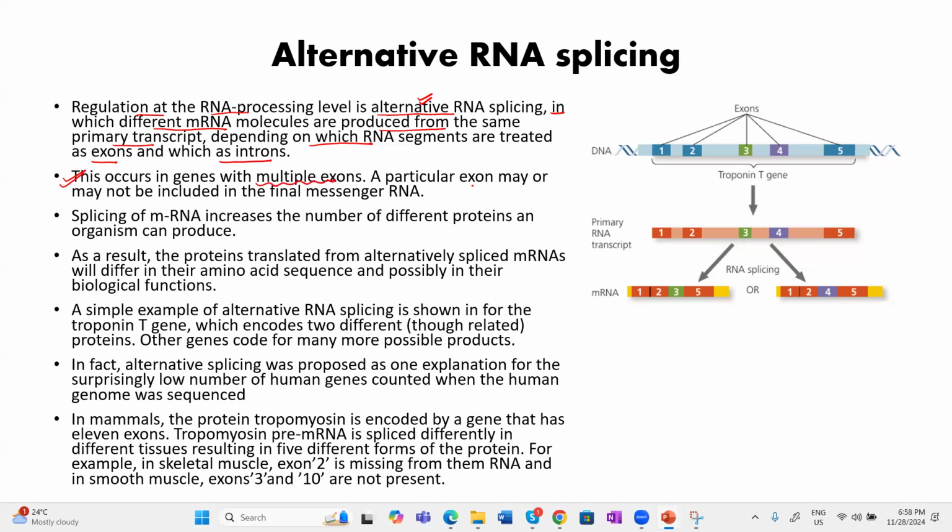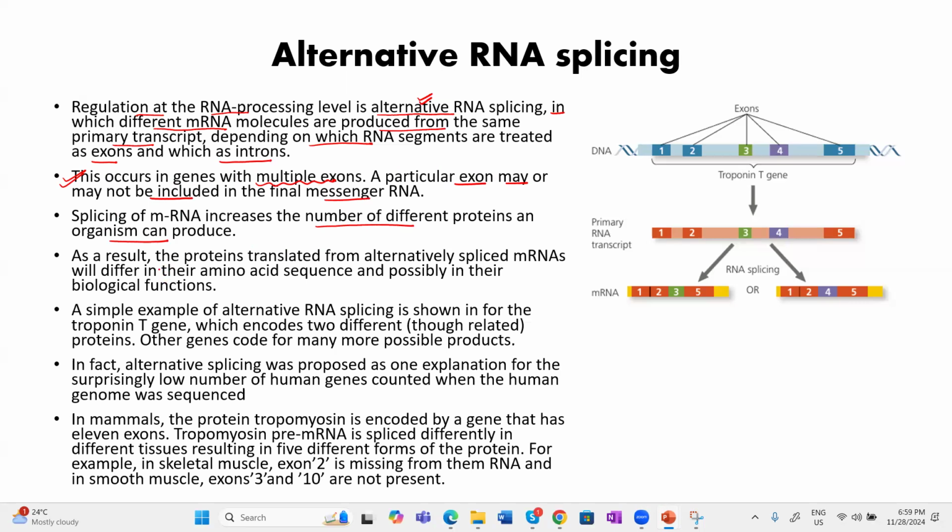It might be that sometimes a particular exon may or may not be included in the final messenger RNA. Splicing of messenger RNA in different manners increases the number of different proteins an organism can produce. Is it clear?